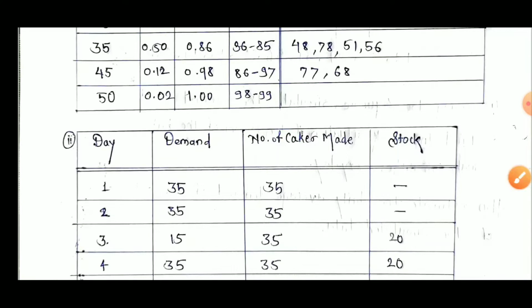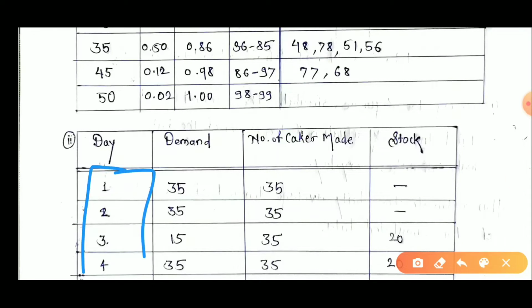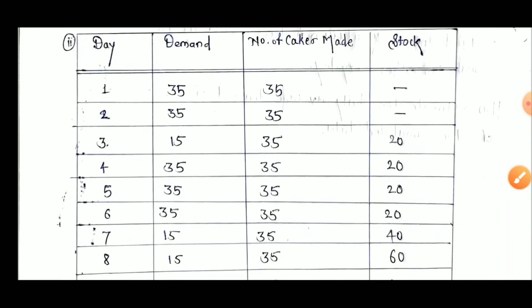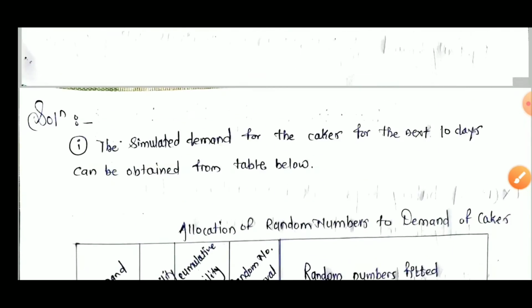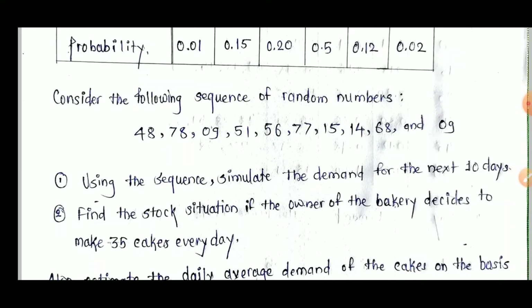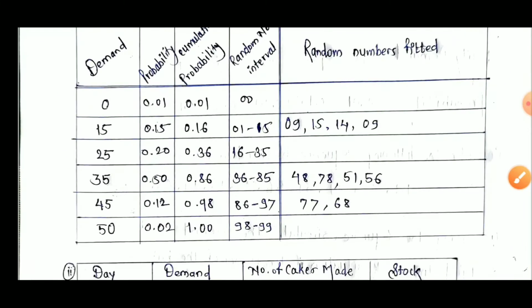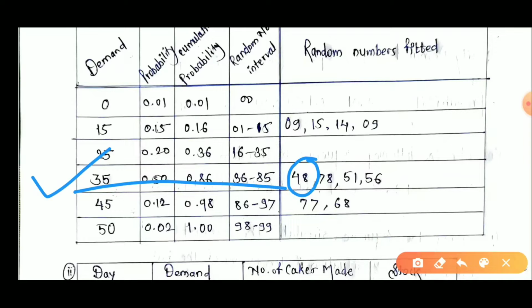Day 1 to day 10. Now what is the demand? What is the demand of the first day? This 35 amount, how do we calculate it? The first figure given in the random numbers is 48, and 48 comes under the 35 demand. That's why the demand of the first day is 35.